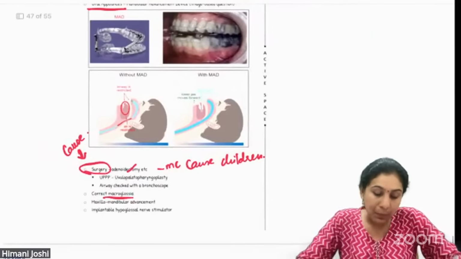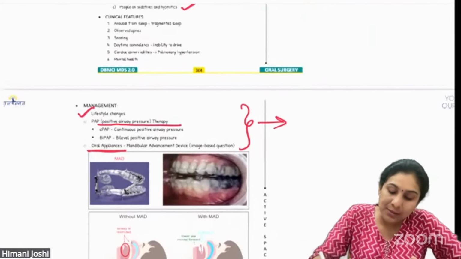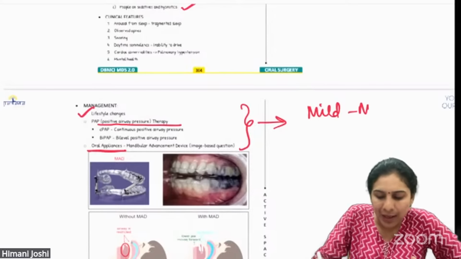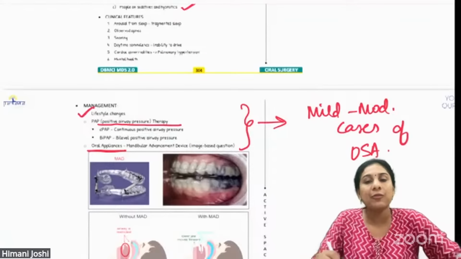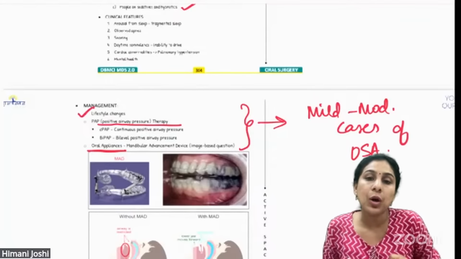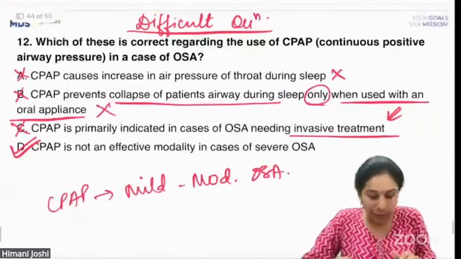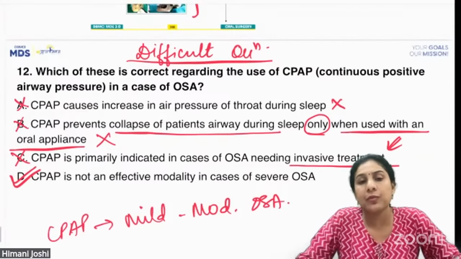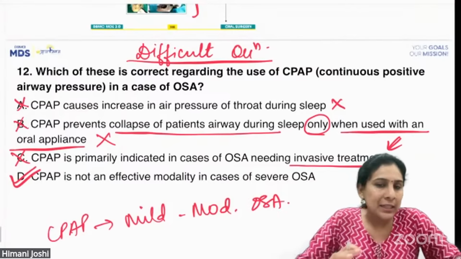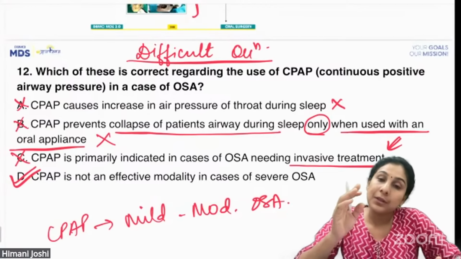Remember, CPAP, BiPAP, oral appliances, these are only used in mild to moderate cases of OSA. They will not have any effect on severe cases of obstructive sleep apnea, which makes option D the correct option. All right, so it's okay if you have left it. It's okay if you have not marked it. It was a difficult question, and congratulations to all those who have answered it correctly.